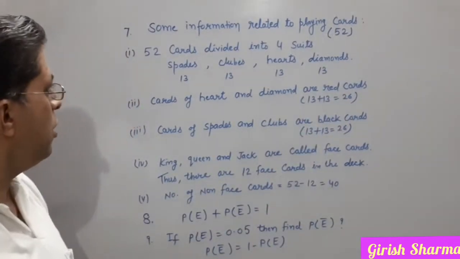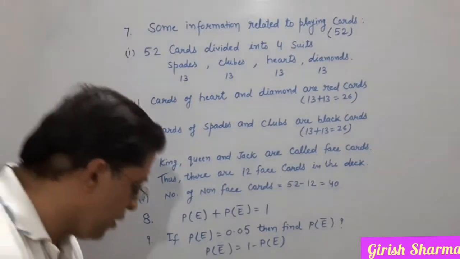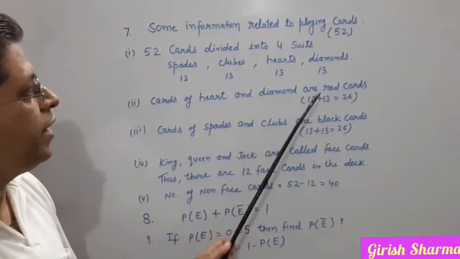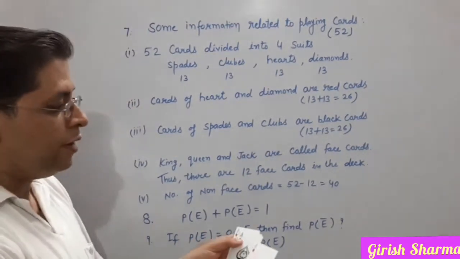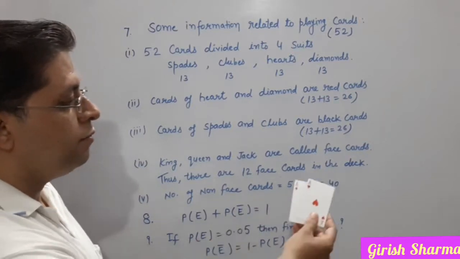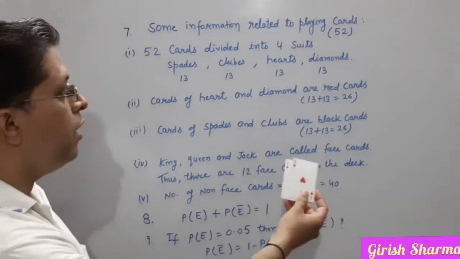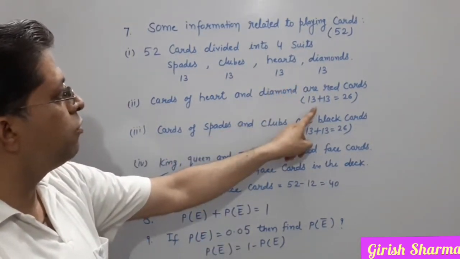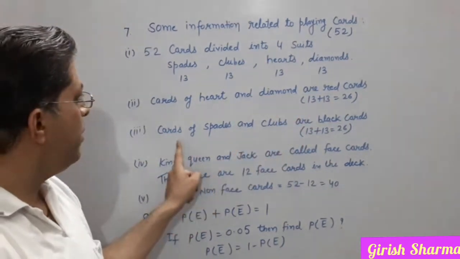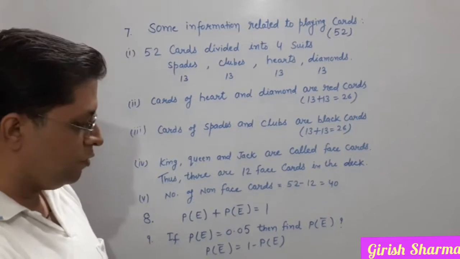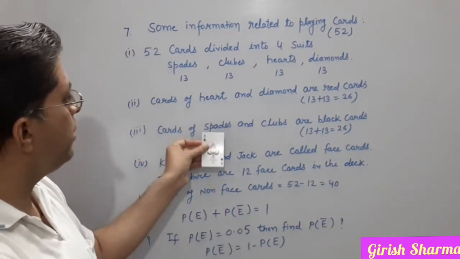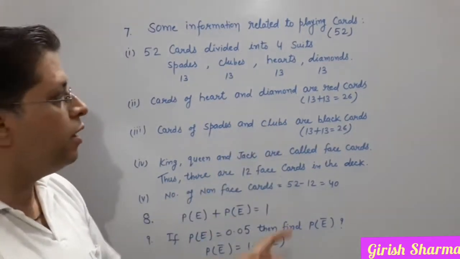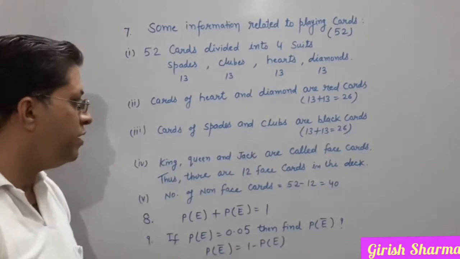Then the next point. The cards of heart and diamond are called red cards. See here, diamond and heart, both are red cards. And how many red cards are there? 13 plus 13 is equal to 26. Then the cards of spades and club. Spade is this, and here is club. Spade and club, it is 13 plus 13 is equal to 26.